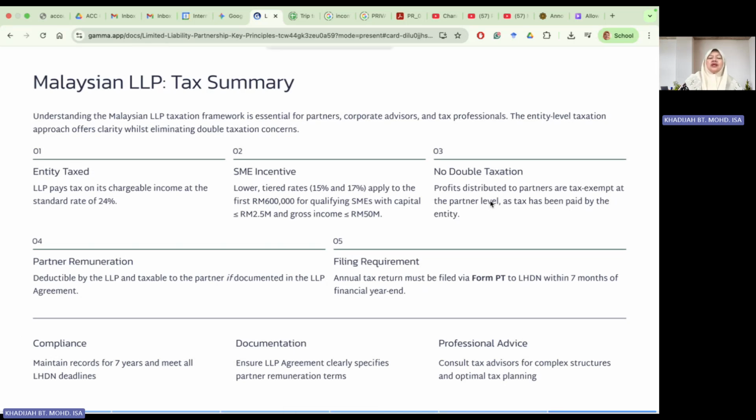All right, so you have to keep records for 7 years and clearly document all relevant information, especially your LLP agreement, as well as get professional advice if you have any issues with regard to the compliance of tax in relation to the LLP.